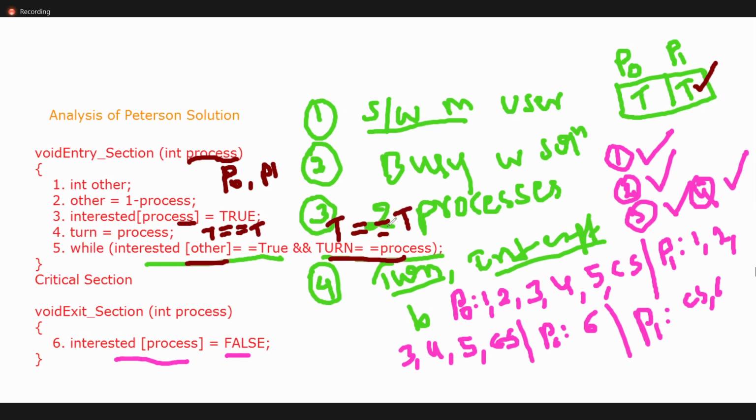But by seeing this, we can say that Peterson solution is not achieving bounded waiting. Yes or no? See, P0 and P1 will not enter into the critical section based on this logic. Yes or no? Not the previous one. We are assuming both are true. So in this case, we are not achieving bounded waiting. What do you mean by bounded waiting?